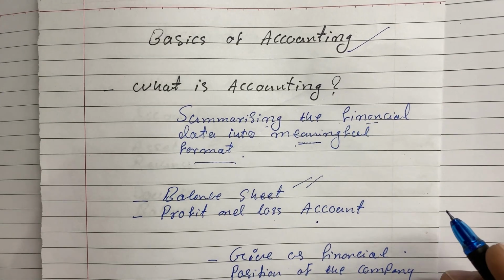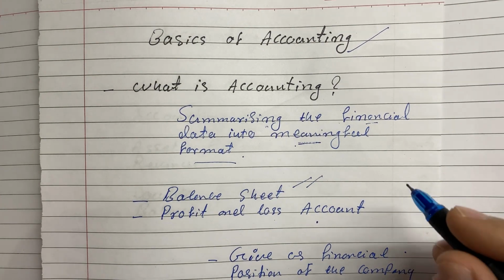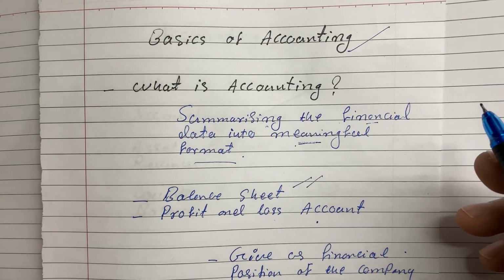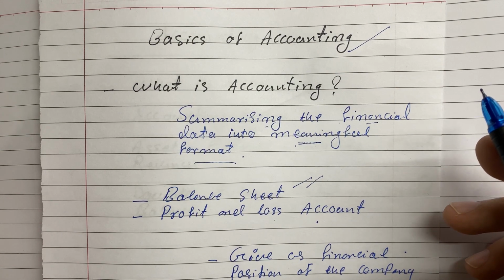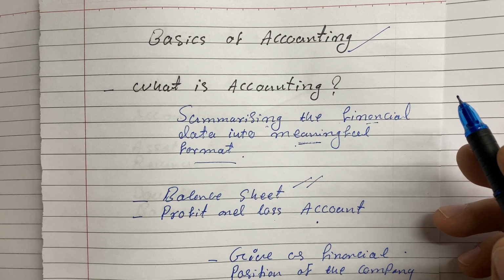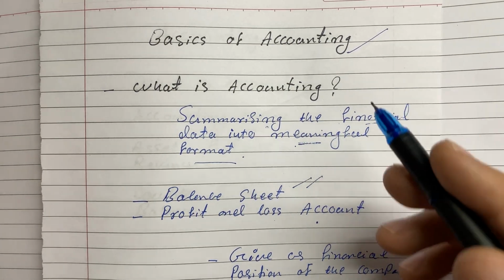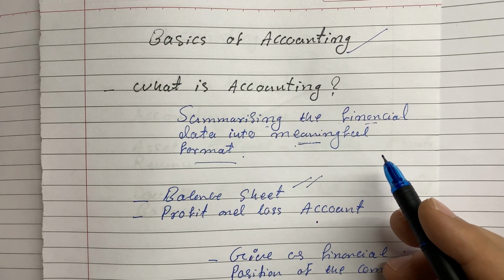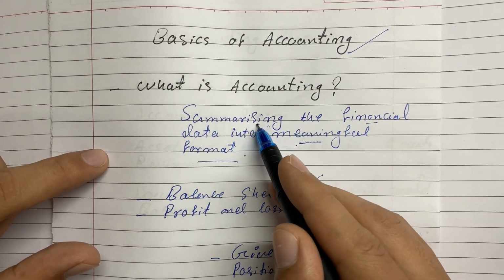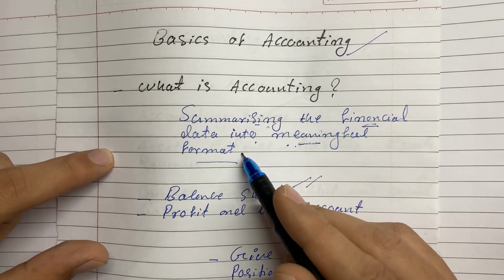See, in a company many financial transactions are happening. For example, a company purchases goods, then a company sells goods. All these financial transactions need to be recorded first, then classified, then summarized into a meaningful format. Why do we call it a meaningful format? Here is a simple definition: accounting is summarizing the financial data into a meaningful format.